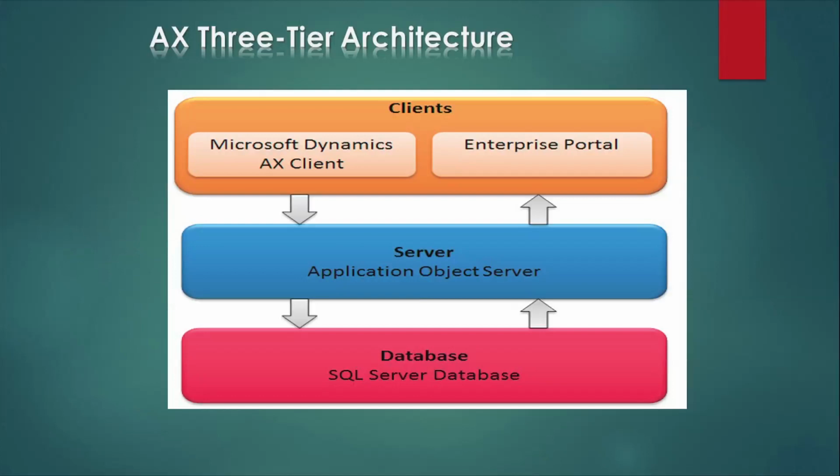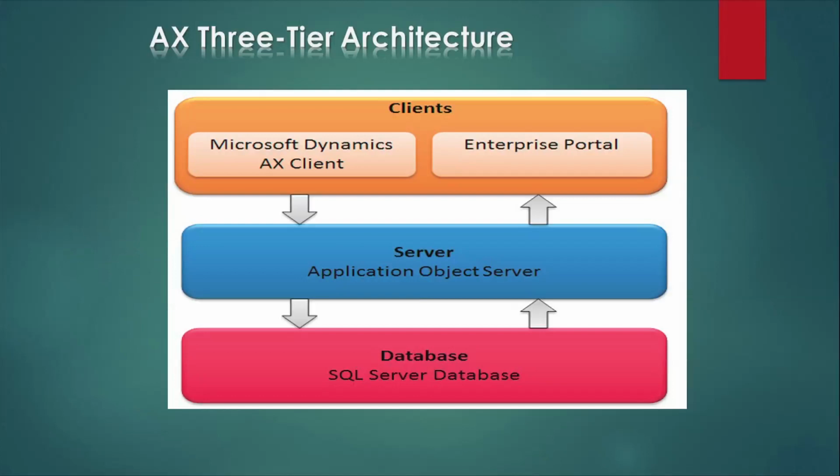AOS is the service which has been installed and is always in a running state. It executes all the business logic and all the requests from the client and all the database data accessing. AOS is connected to the database, and the database is always connected to AOS, and AOS is connected to the client.